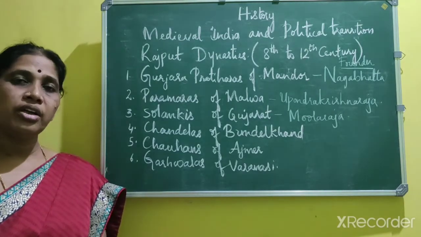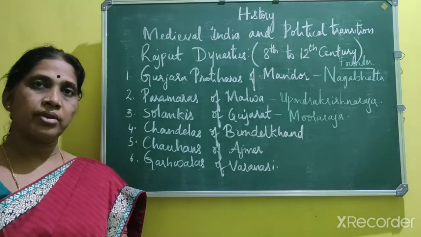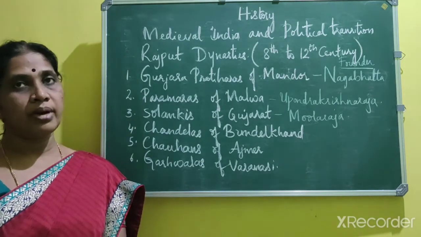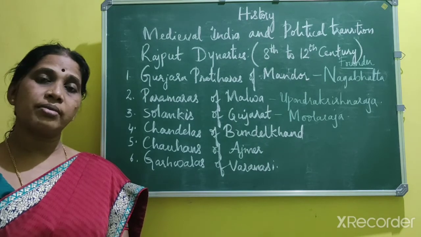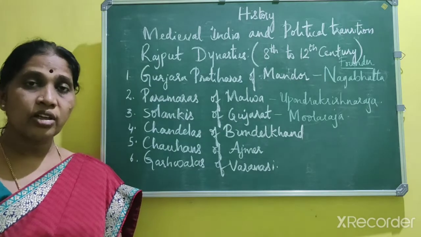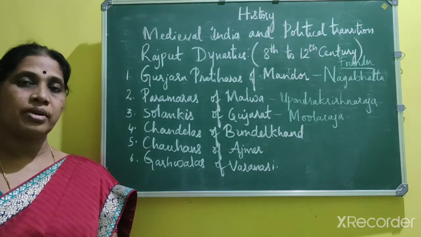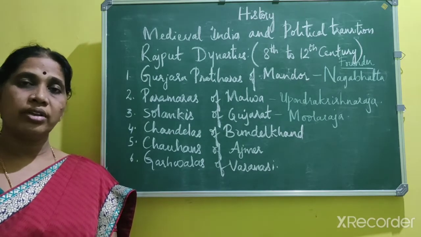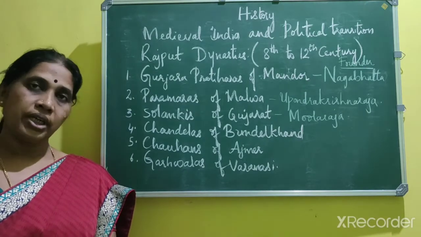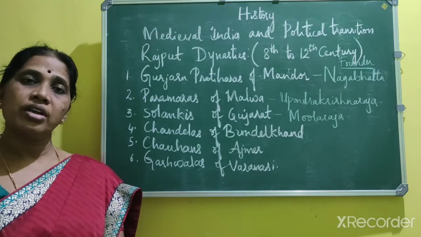In India, after the death of Harshavardhana, many small kingdoms emerged. These kingdoms were engaged in frequent battles with one another in order to establish their supremacy over others. It was during this time, taking advantage of the political instability and lack of unity among the Indian rulers, that many tribes from Central Asia started coming to India. And thus they went on to establish their mighty power in India.